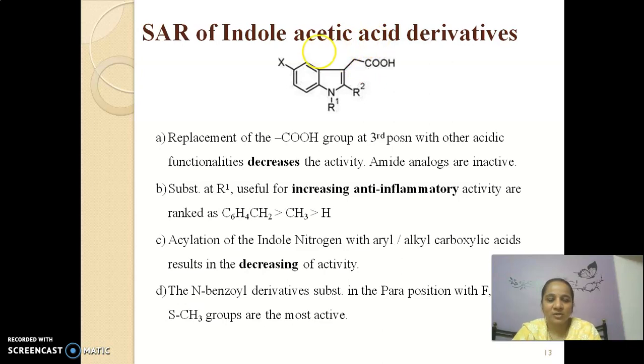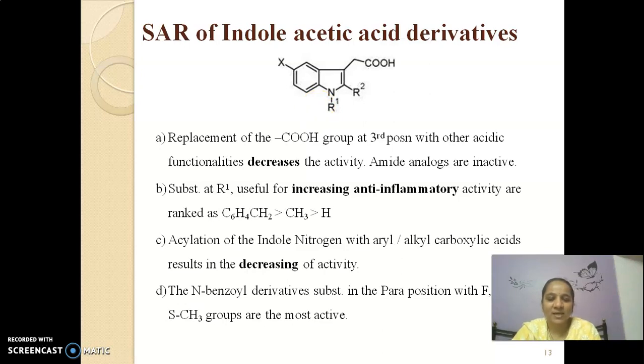At the first position, substitution onto the indole nitrogen atom increases the anti-inflammatory activity. This nitrogen atom may be substituted with benzyl, methyl or a hydrogen atom, out of which benzyl plays an important role when substituted onto this nitrogen atom. It shows very good anti-inflammatory activity.